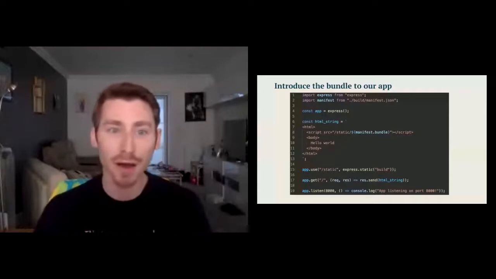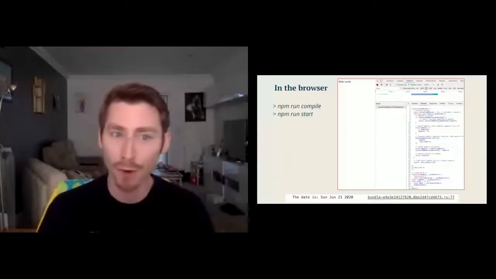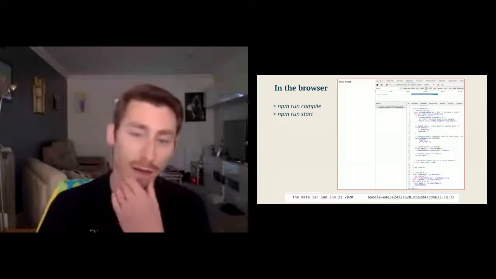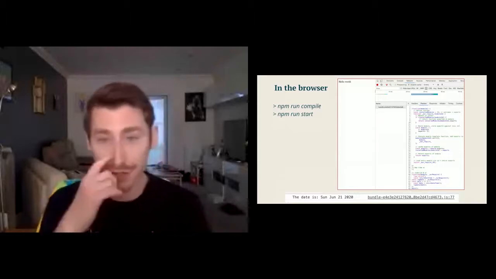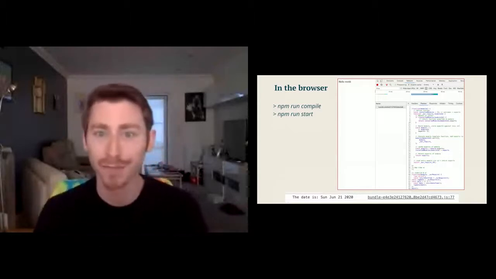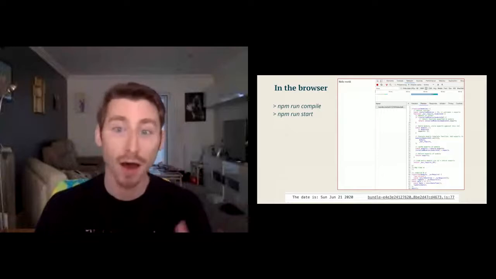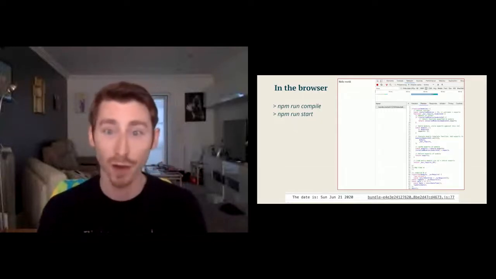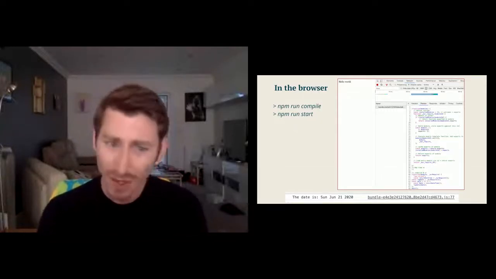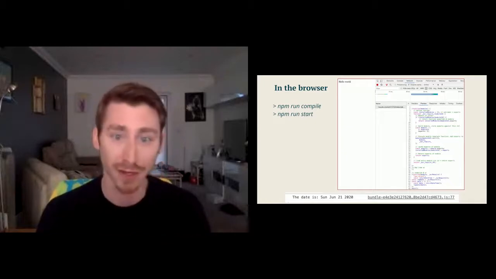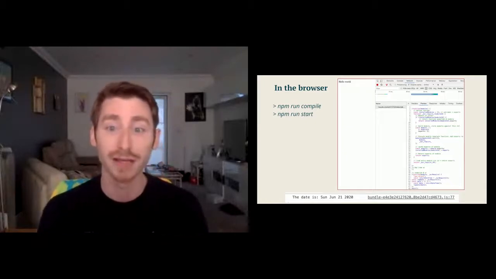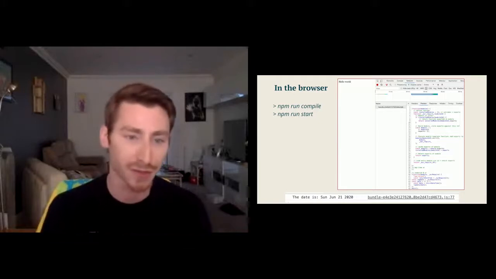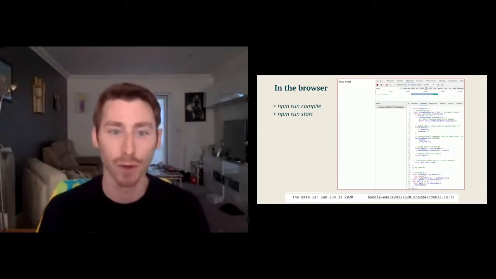If we were to run our typical npm run compile, npm run start, our application will build and then the server will run using our application. And we can see our bundle and its contents in the network tab. We can confirm it's worked by checking the console. If you look down there at the bottom, I ran it on Sunday. It logged the date with our message. So it's proven that there's the bundle and there's the date time and there's the string and it's logged it. So we can prove that it's worked.